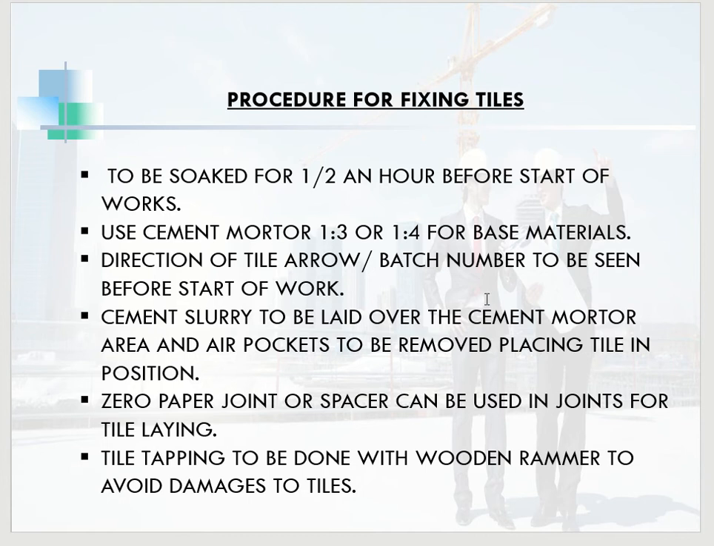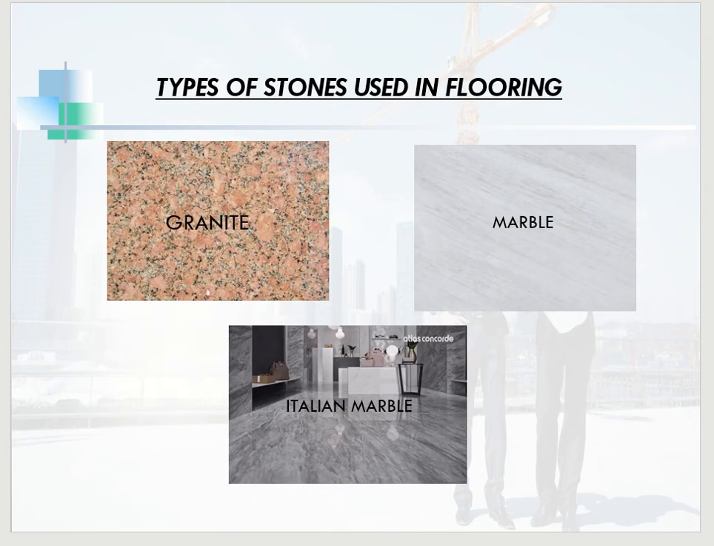Cement slurry is to be laid over the cement mortar area, and air pockets are to be removed while placing the tile in position. Zero-paper joints or spacers can be used in the joints for the tile laying. Tile tapping is to be done with a wooden hammer to avoid damage to the tile. This tapping should be done slowly in order to avoid any breakages.